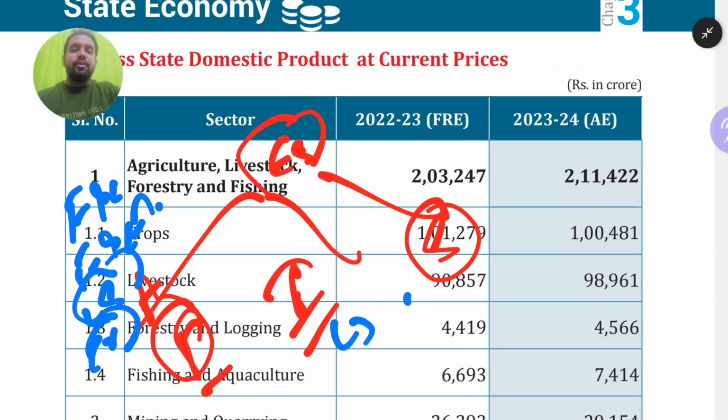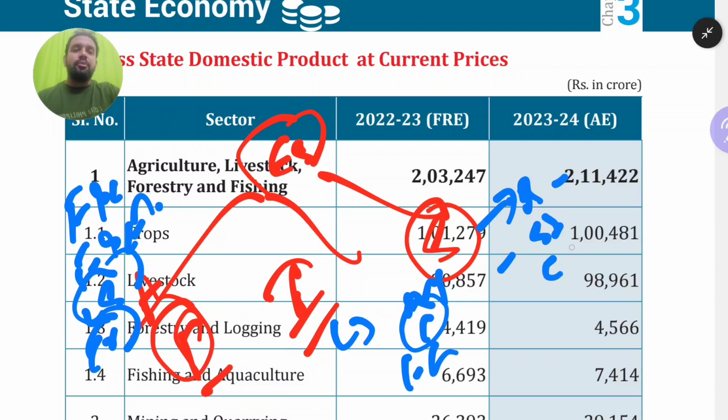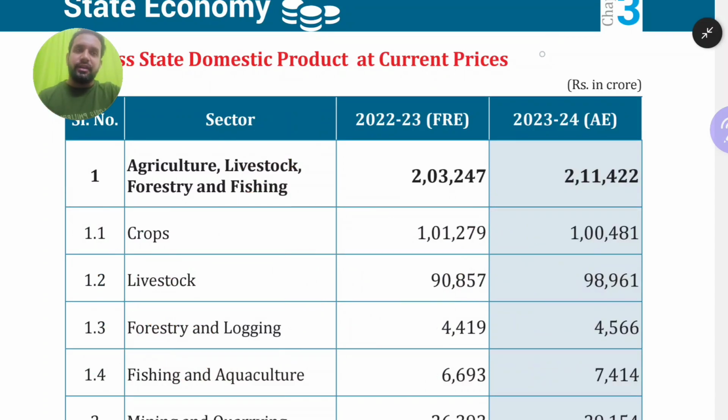The industry sector is divided into manufacturing, construction, electricity, gas and water supply. In the service sector, banking and finance, storage and communication, broadcasting, real estate, professional services, public services, all these come. Even a gym comes into the service sector, even education; whatever I am teaching you online comes under the service sector. Health also comes under the service sector. So the economy is divided into 3 important sectors.